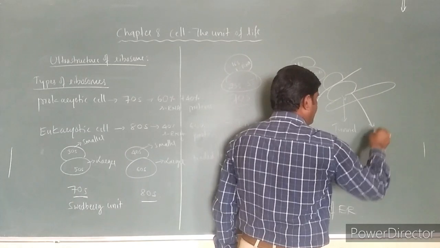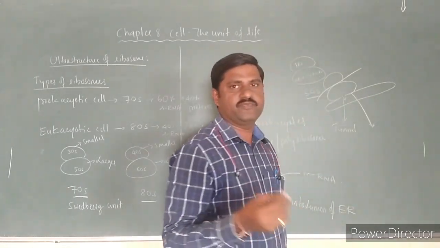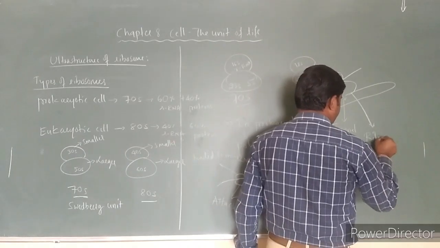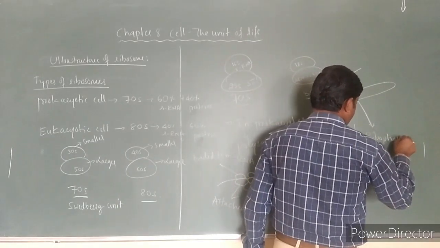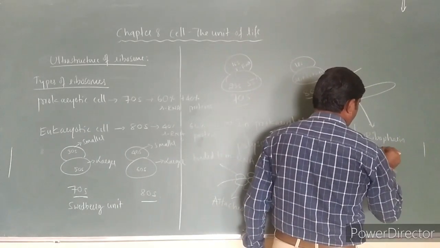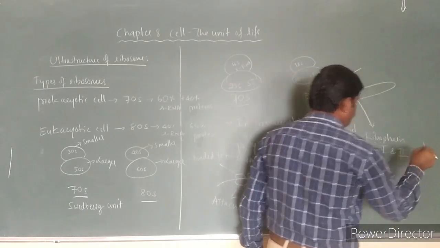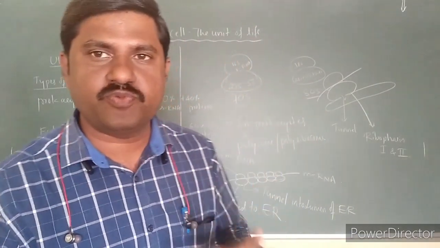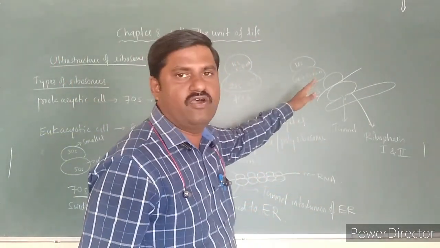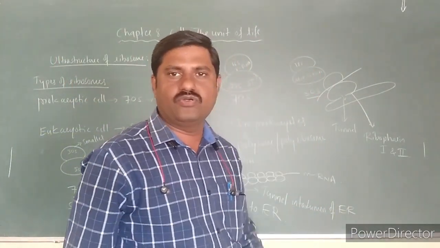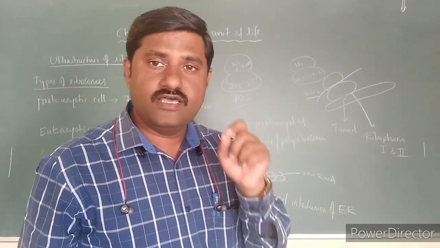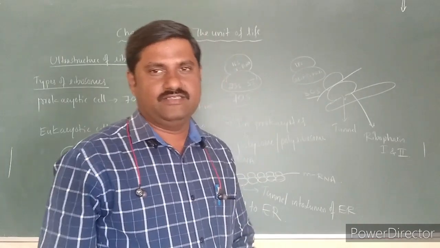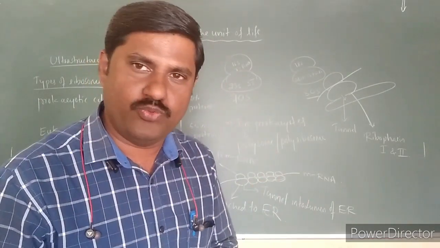The attachment takes place with the help of specialized proteins called ribophorin 1 and 2, which help in binding the ribosome to the outer surface of the endoplasmic reticulum.